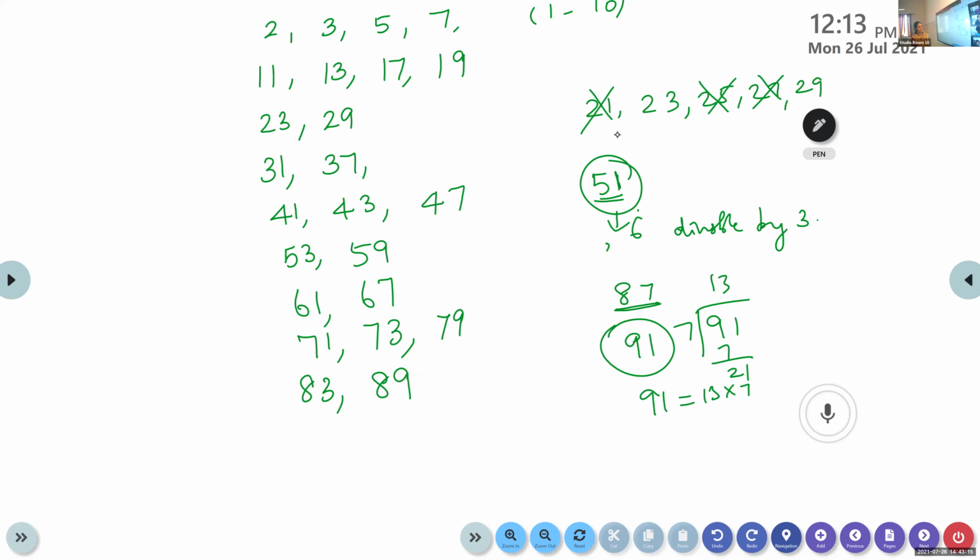Then what is the next possibility? 97. Now count and see how many prime numbers are there from 1 to 100. 25. Okay, keep it in mind. From 1 to 100, we will have 25 prime numbers.